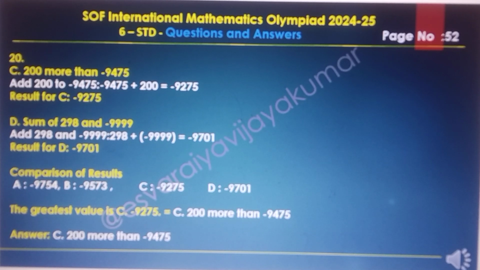The comparison of results: option A is minus 9754, B is minus 9573, C is minus 9275, and finally D is minus 9701. The greatest value is minus 9275, so C is the right answer, 200 more than minus 9475. The final answer is option C, 200 more than minus 9475.